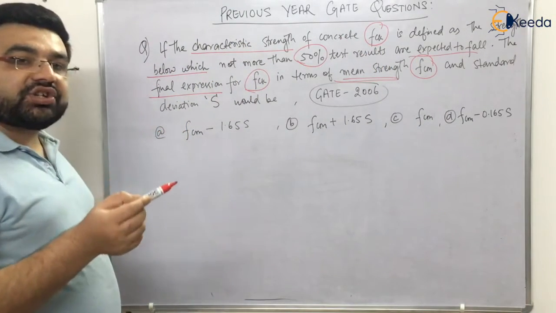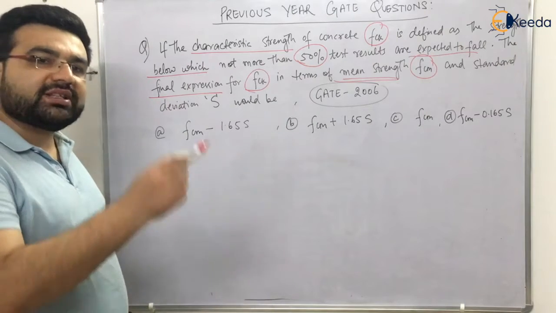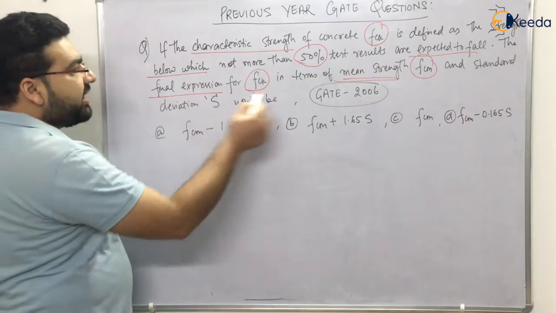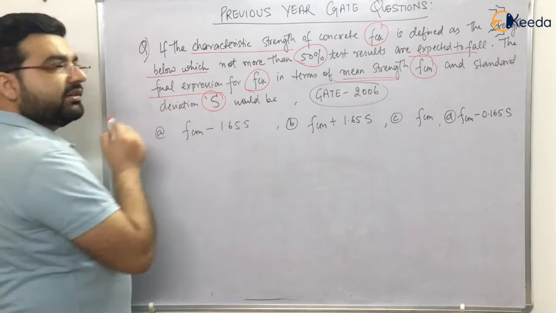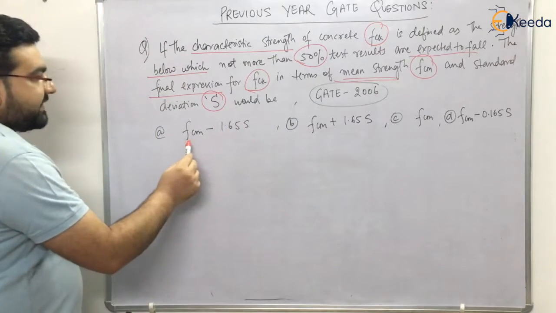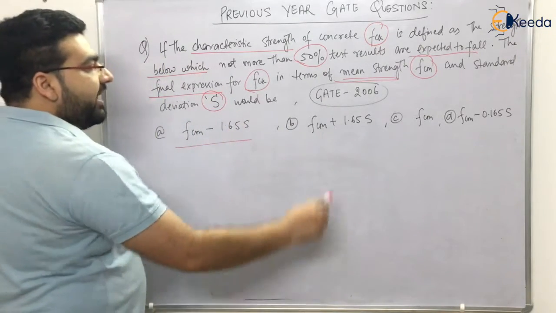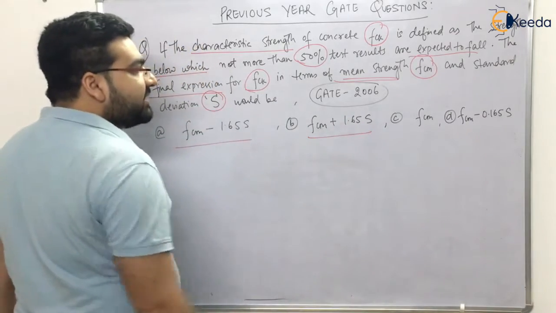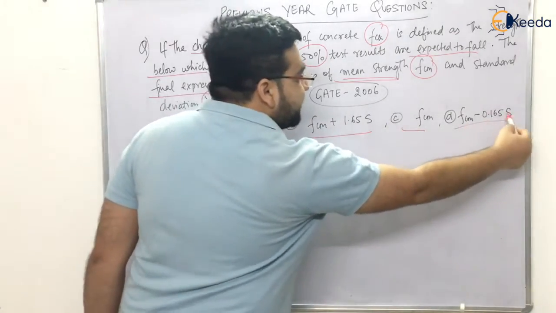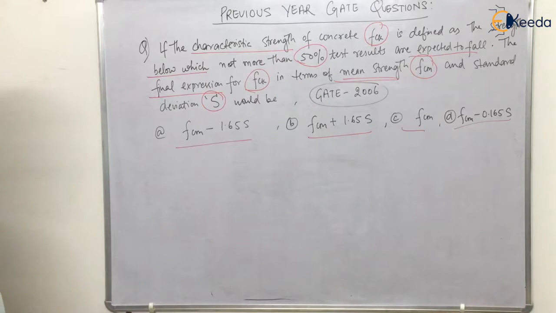The standard notation given in the code is sigma, but here it says standard deviation S. Would it be FCM minus 1.65 S, FCM plus 1.65 S, or FCM minus 0.165 S?